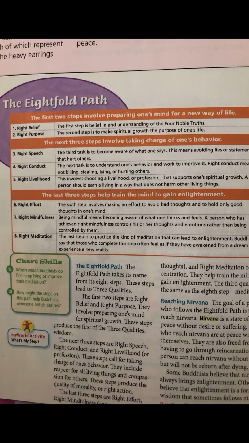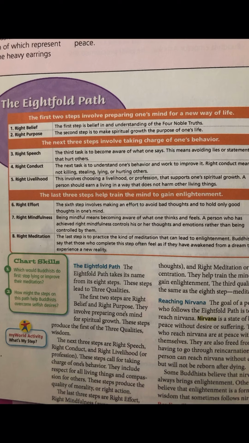So the first 2 steps, they kind of break it into 3 parts here. The first 2 steps involve preparing one's mind for a new way of life. So 1, right belief, understanding, and believing in the Four Noble Truths. 2 is called right purpose. It is to make spiritual growth the purpose of your life. And then the next 3 steps involve taking charge of your behavior.